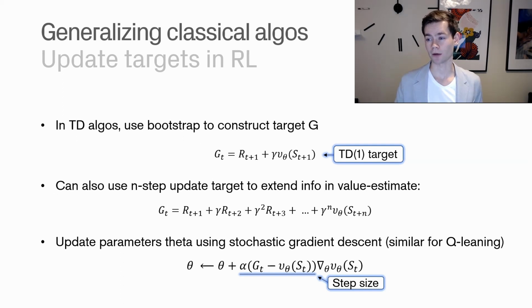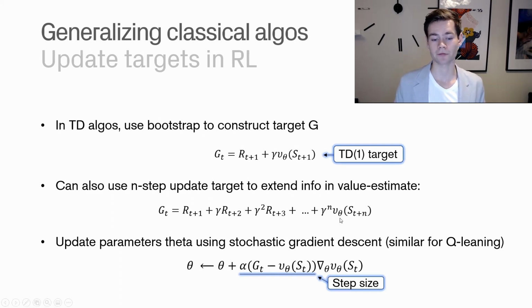You can also roll this out for a number of steps. You don't necessarily need to use a TD1 target, but you could use a TDN target, for example. The difference is that you would take the returns that you believe you will get in the future and roll them out into the future. At some point, you will still have the value function coming in, but you would discount it more and more as you proceed into the future.